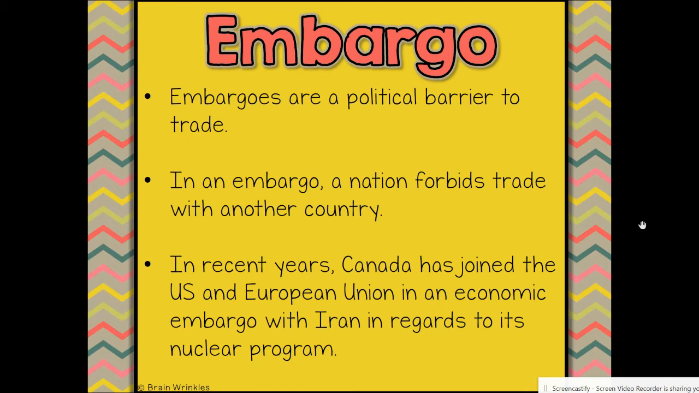And then, of course, an embargo is when a political barrier stops trade altogether. They don't want to trade with that country, and it could be something to do with war. They don't agree with them. In recent years, Canada has joined the U.S. and the European Union in an economic embargo with Iran because of the nuclear program there.